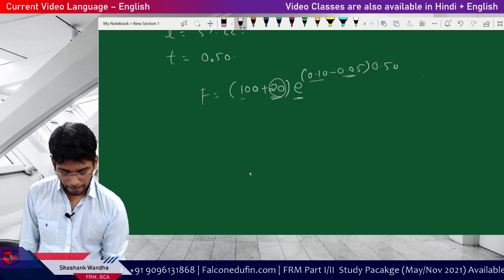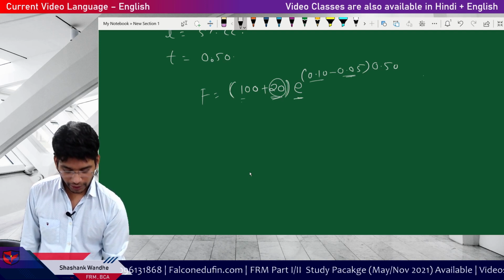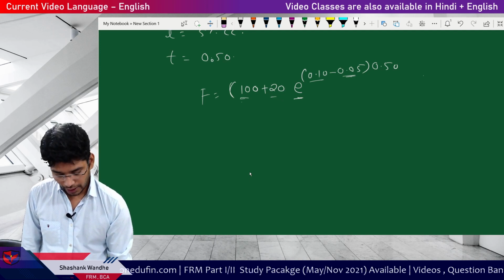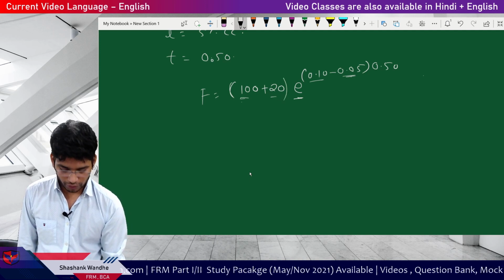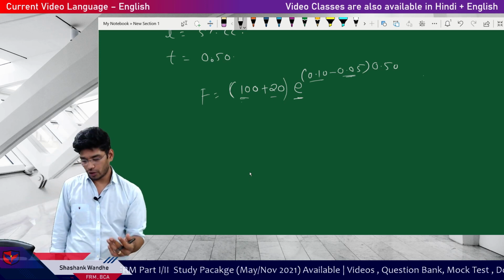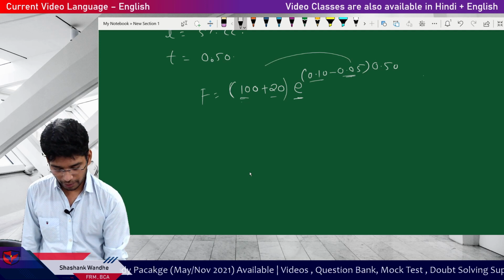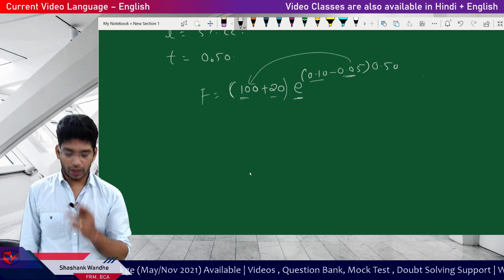If I give direct impact to both the values, that is 100 and storage cost, then this is not an appropriate calculation. Why? Because on $20, I'm not getting any benefit of lease rate. The lease rate benefit is only applicable for this one.